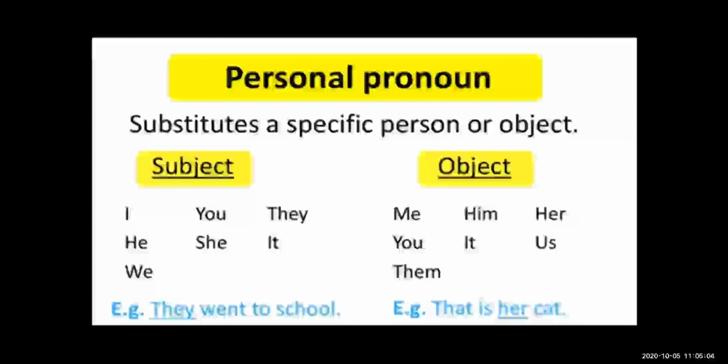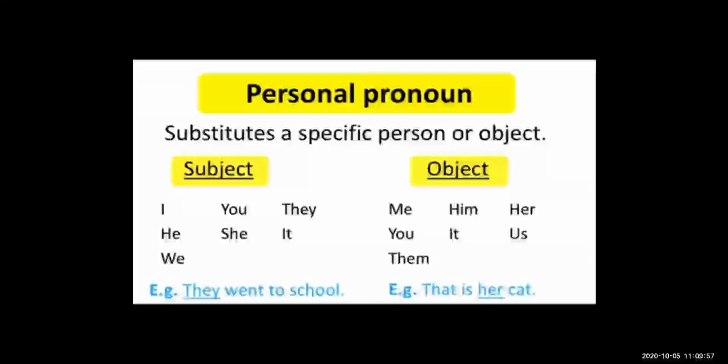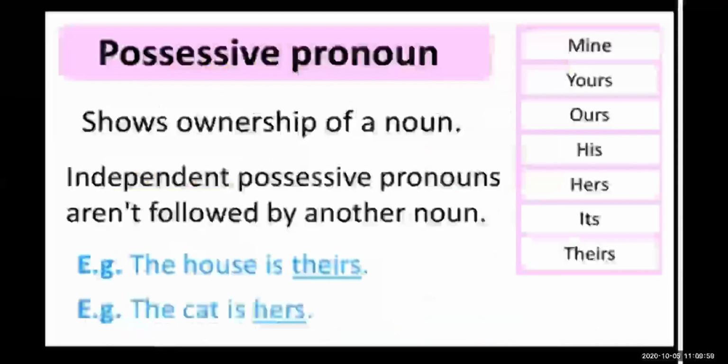Okay, second type. Yes, the second type is the possessive pronoun. Possessive pronouns mean what? Ownership. It means the thing is yours, you are the owner of your thing.